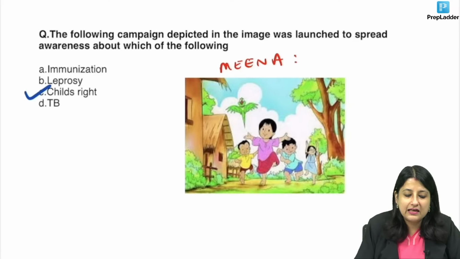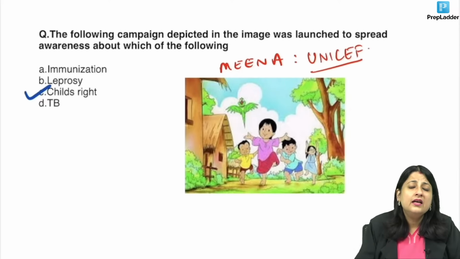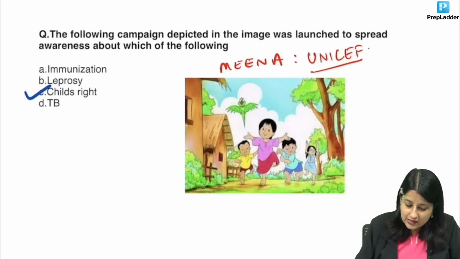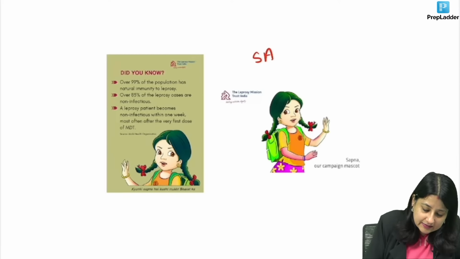Meena, don't quickly mark leprosy. I'll show you the image of Sapna also. Okay, Sapna is with the school bag. So the Meena concept, guys, was given by UNICEF, and it was to promote child's right. For leprosy, it was a very successful initiative. For leprosy, this is the girl, Sapna.